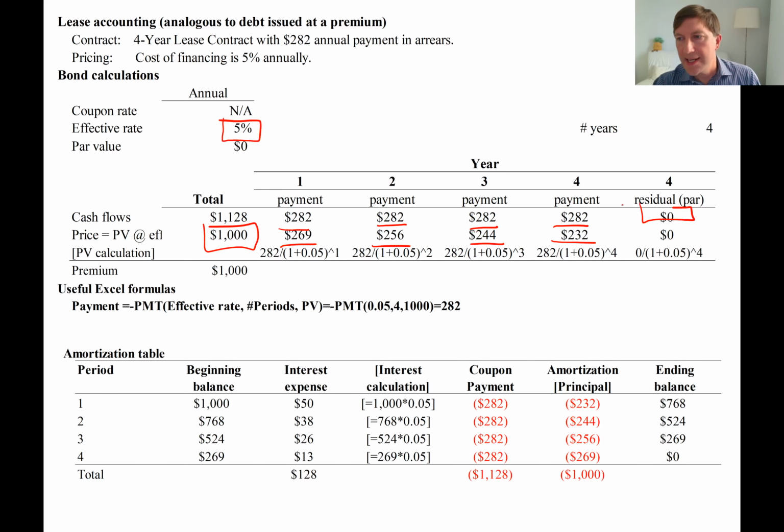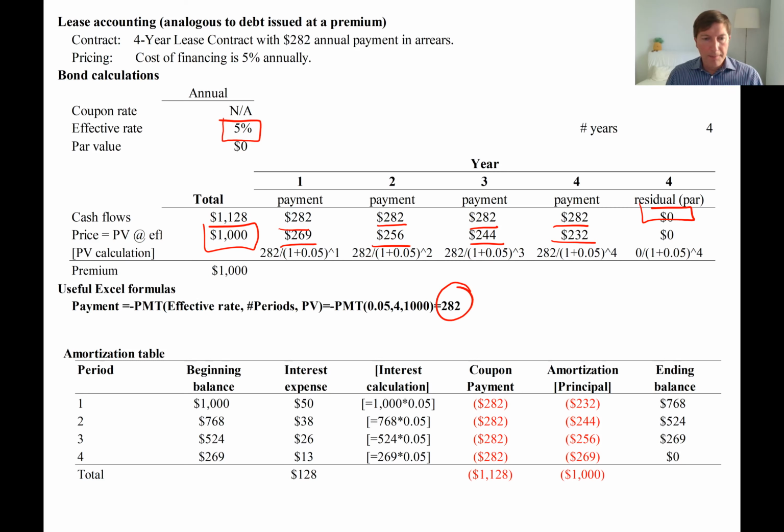Notice what's different from typical bond accounting is that there is no par value, right? Par value essentially is 0. There is no lump sum payment in the end, okay? This would be very similar to a mortgage, right? Also no par value payment in the end. Instead, each of the payments that we make over time is going to recover the price of the asset that we are leasing, okay? By the way, the 282 amount can be easily computed using this formula in Excel, in case you're wondering how to compute it.